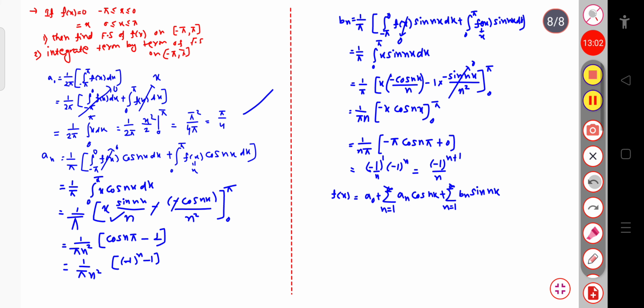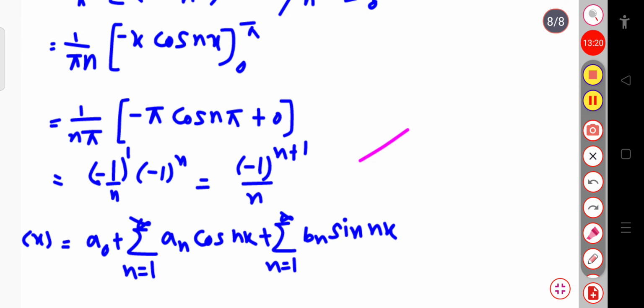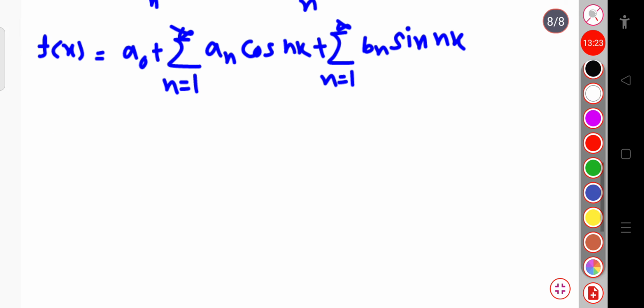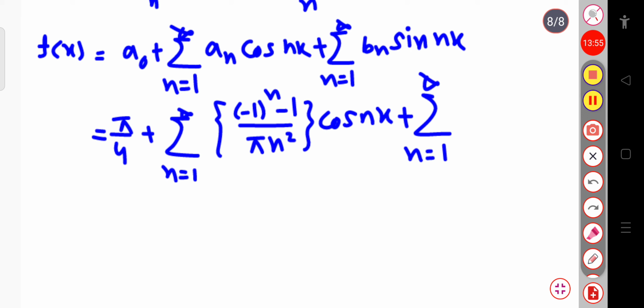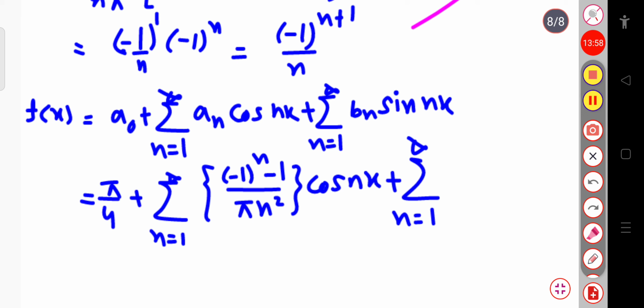Now if I substitute these values, this will be equal to a naught, which is pi by 4, plus sum over n equal to 1 to infinity, where the value of an is minus 1 power n minus 1 divided by pi n square, and here cos nx is present, so this is cos nx, plus sum over n equal to 1 to infinity, and here the value of bn is minus 1 power n plus 1 divided by n, so this is minus 1 power n plus 1 divided by n into sin nx. Now you can check again.